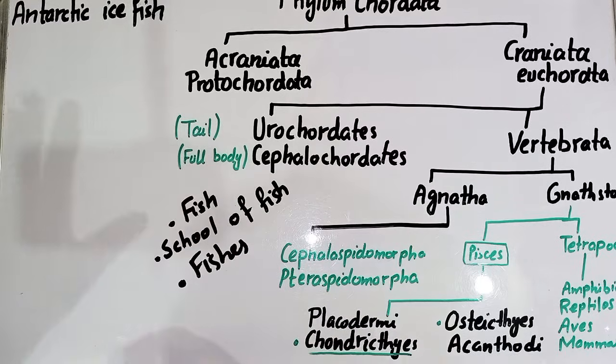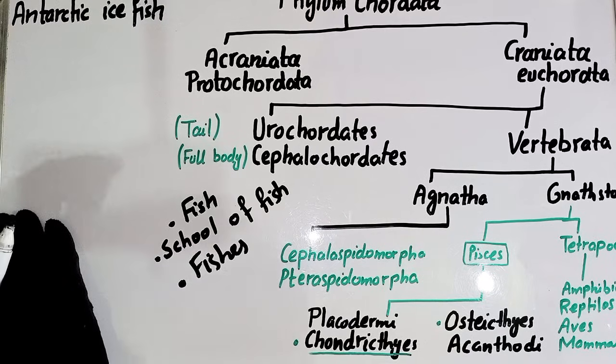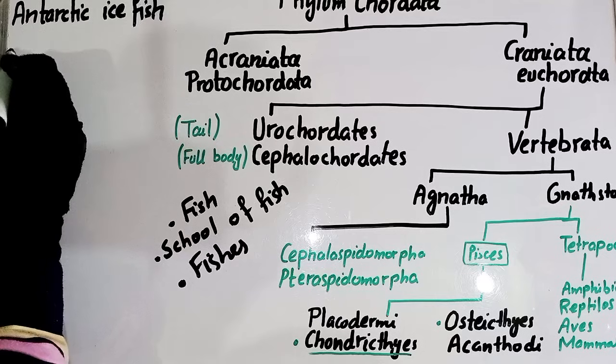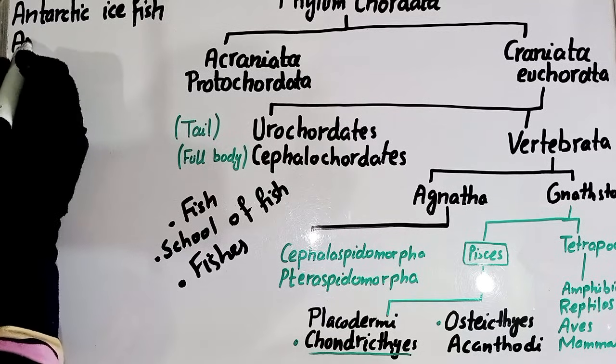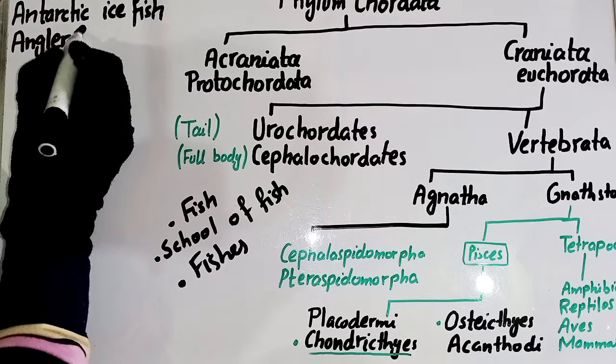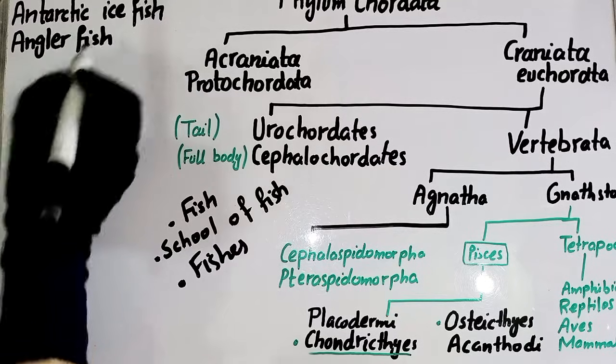Back to the question: name the fish that is bioluminescent on the earth. Its name is the angler fish. The angler fish is bioluminescent on the earth.